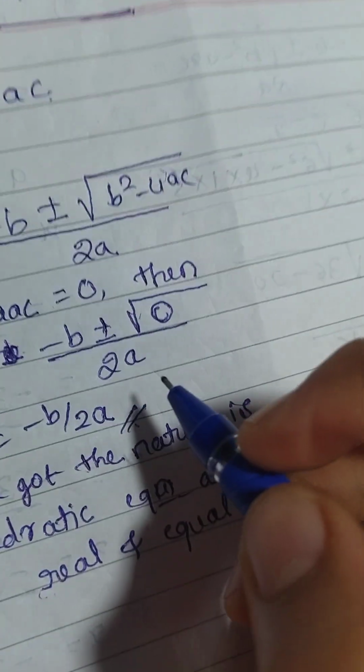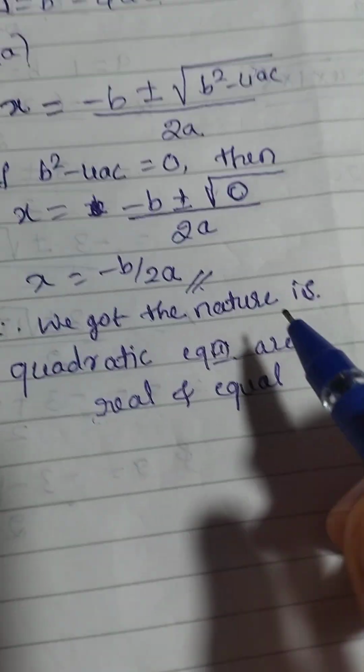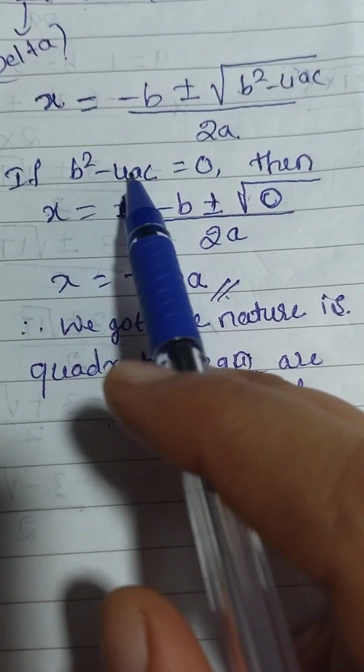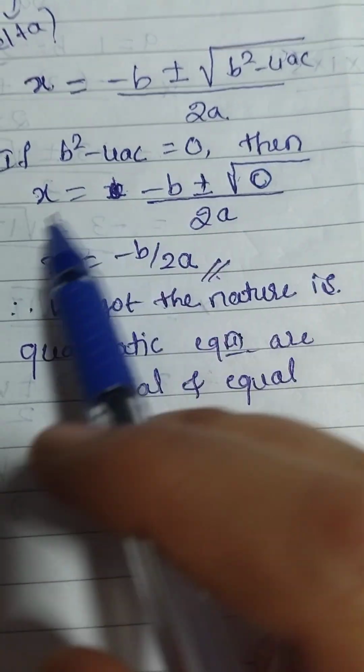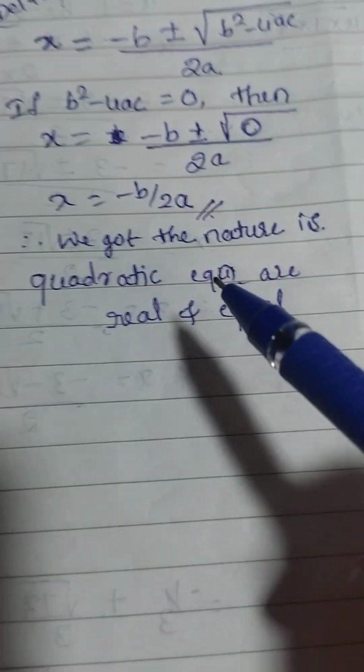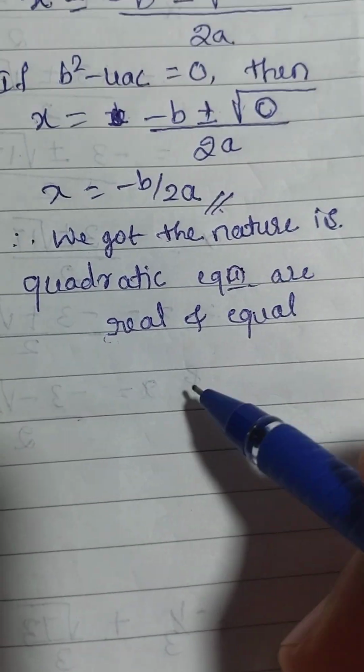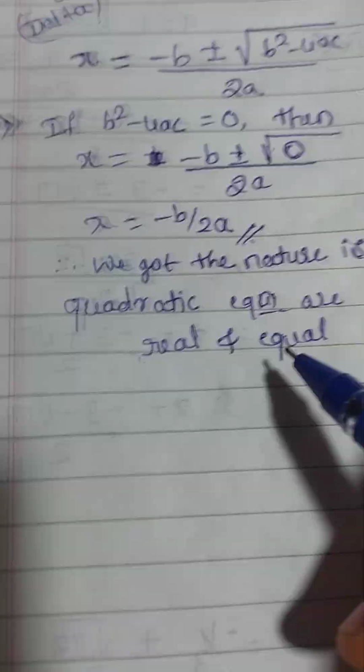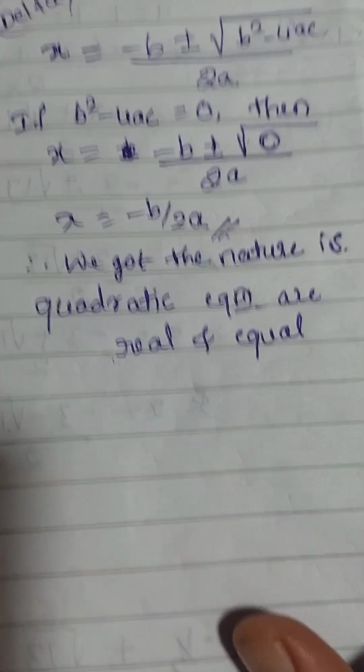Getting? If b square minus 4ac is equal to 0, then x becomes minus b by 2a. Then we got the nature is quadratic equations are real and equal.